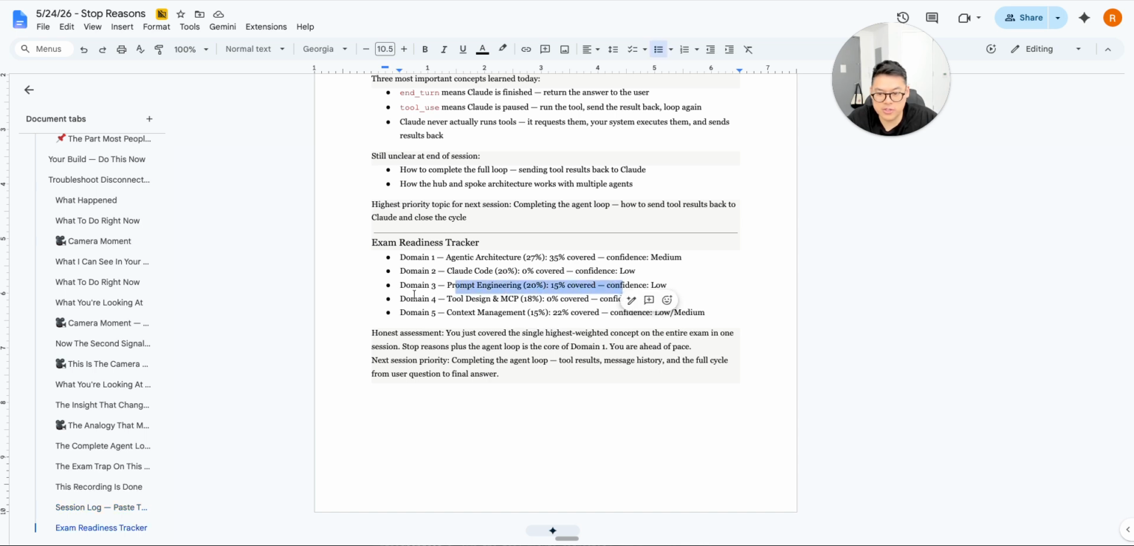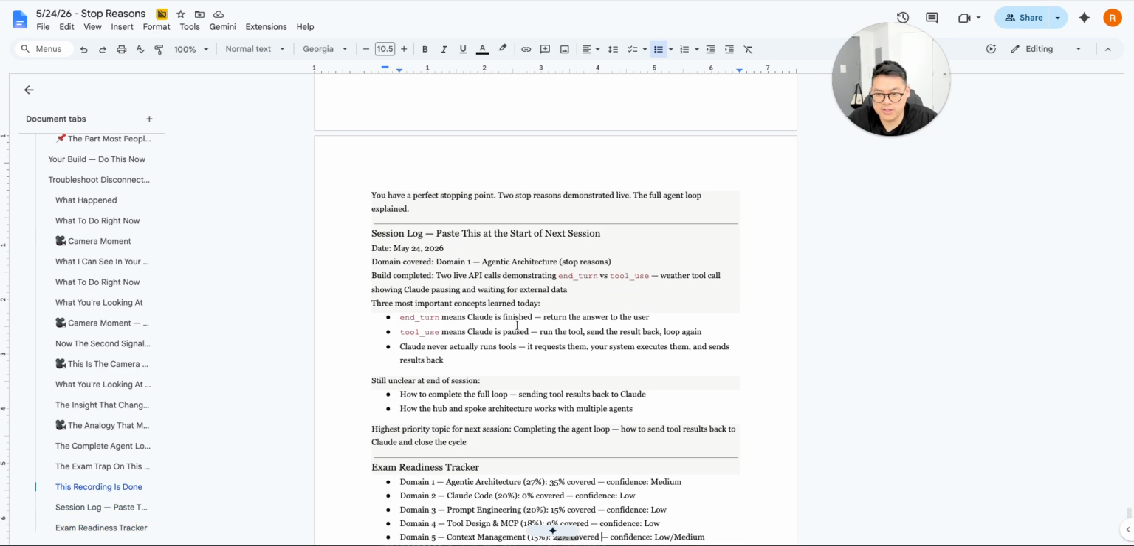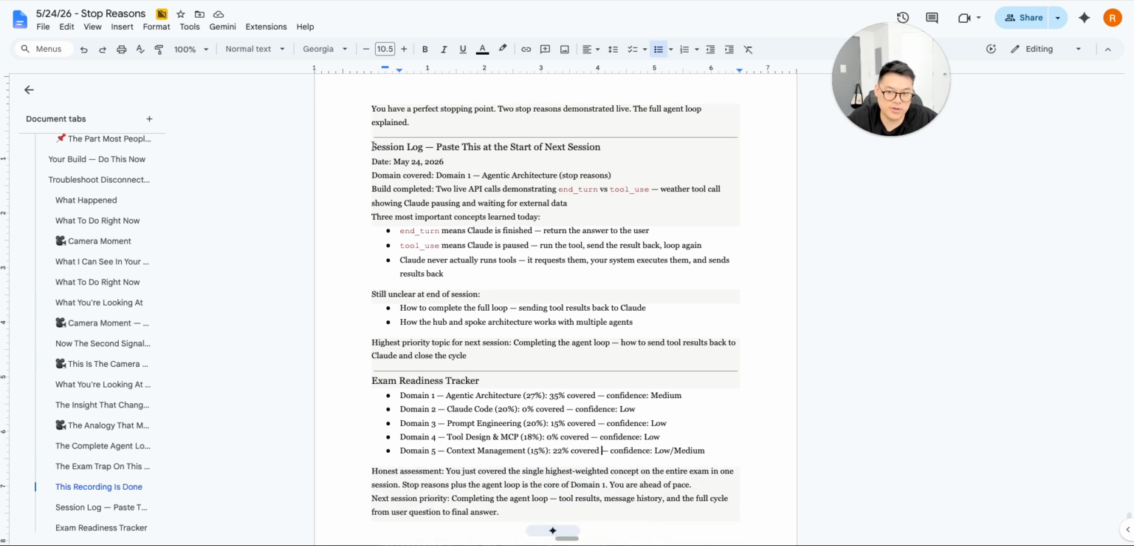So prompt engineering, domain. Okay, I'm feeling a little bit better now because it looks like we're getting close to 100 on all sides. Claude Code and MCP we haven't really covered yet, but at least prompt engineering is getting a little bit better, and that's the honest assessment of it. So the next thing we have to do is start the next domain, which is going to be agentic architecture.